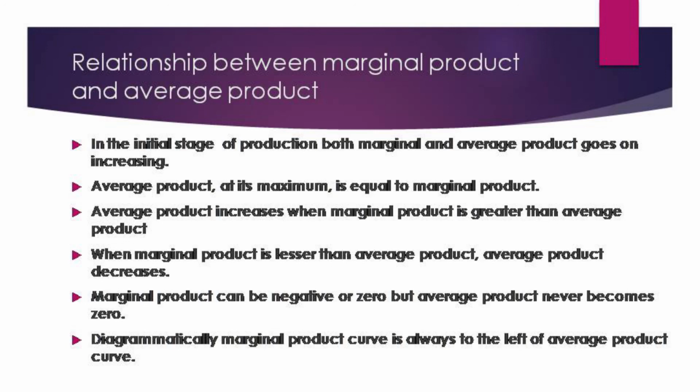Total product will increase, come to a saturation stage, then diminish, but never go to negative. This can be shown diagrammatically, to see how the curves take their structure. In the long run and short run, you have 2 types to study about this law of diminishing marginal product, average product, and total product.